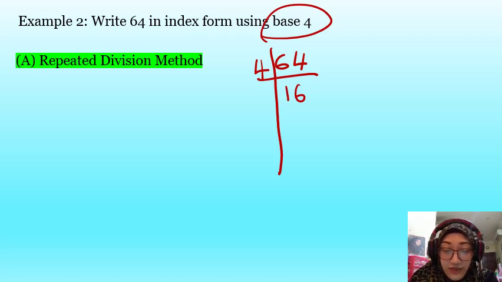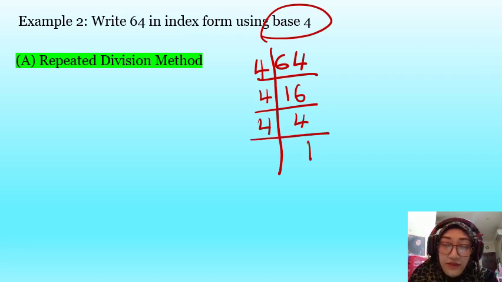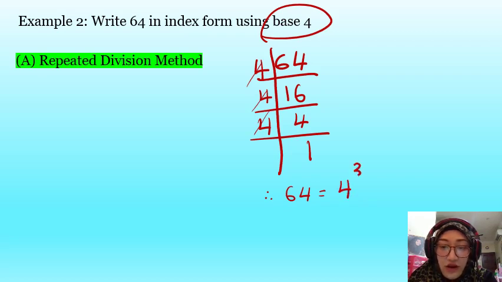You can press your calculator. 16 divided by 4 is 4, and 4 divided by 4 is 1. Remember, in the repeated division method, you stop dividing when you get 1. Then you count how many 4s: 1, 2, 3. So there are three 4s. The answer is 64 equals 4 to the power of 3. It's 3 times 4 here.